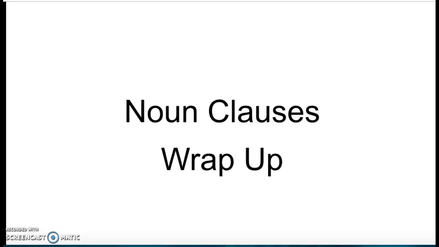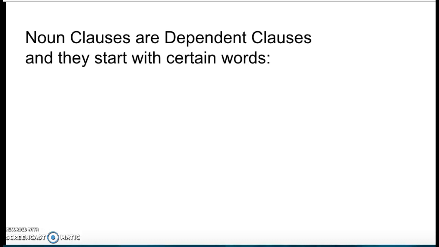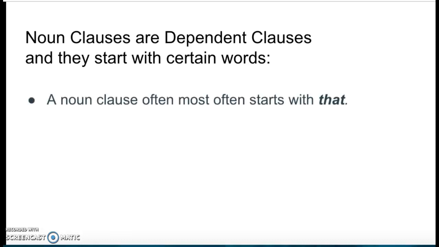Now that we're finished studying noun clauses, let's just wrap it up by reviewing some of the main things that we covered. So we know that a noun clause is a dependent clause. So it's going to be part of a complex sentence, and they start with certain words. So most commonly, a noun clause starts with that. Now remember, there's different that's in English.